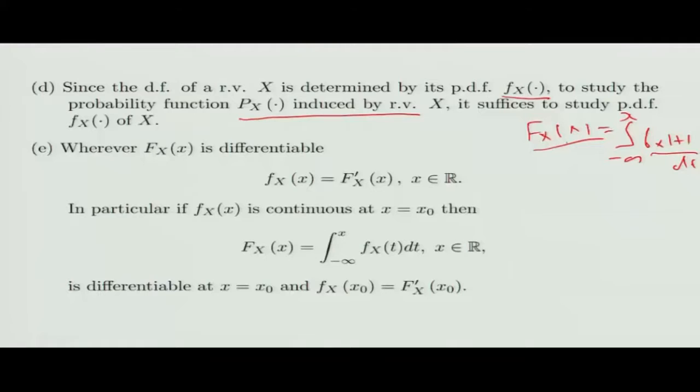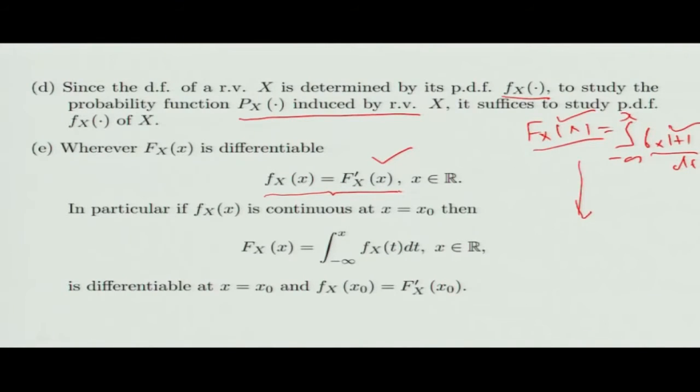Now note that F_X(x) is the same as the integral from minus infinity to x of f_X(t) dt. Again, if I use the basic knowledge of calculus, if F_X(x) is differentiable, then the derivative of this is nothing but this function f_X(x). So wherever F_X(x) is differentiable, my density is nothing but the derivative of the distribution function for the absolutely continuous case.